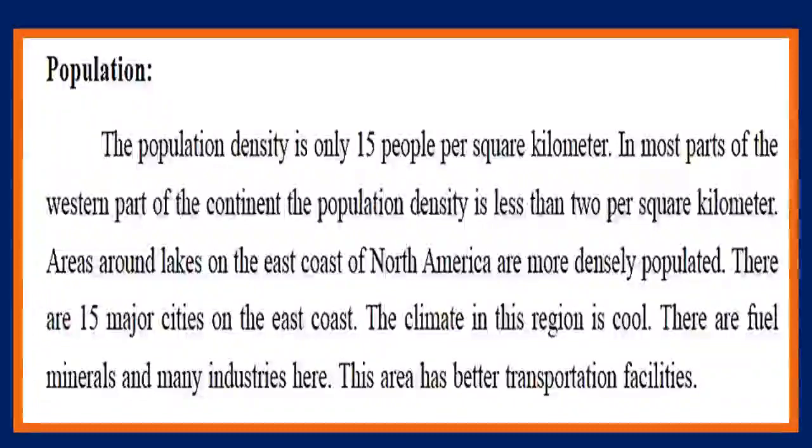Population density is very low, 15 per square kilometer. Why? Because most of the part is under the cool region, and in most parts of the western part of the continent, the population density is less than 2. Around the lakes on the east coast of North America, it is mostly densely populated. 15 major cities are there on the east coast.